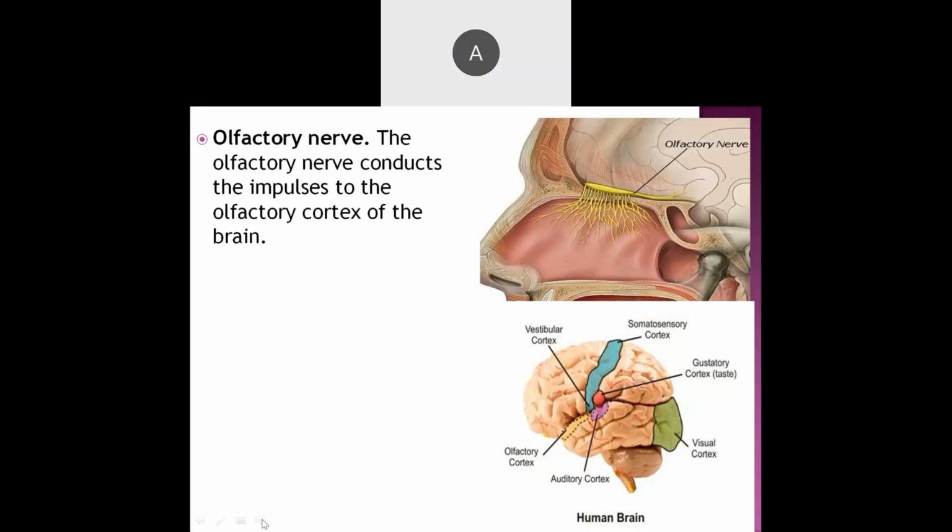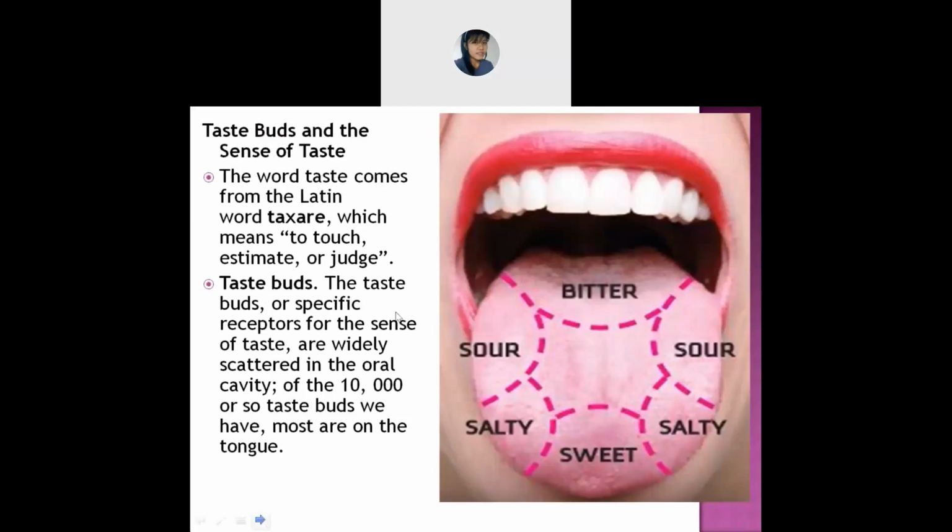Okay, so we are done with the nose. So now let's talk about the tongue. So with the help of the tongue, what can you sense?